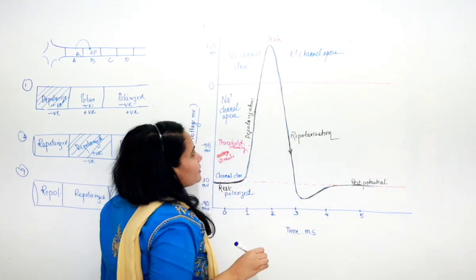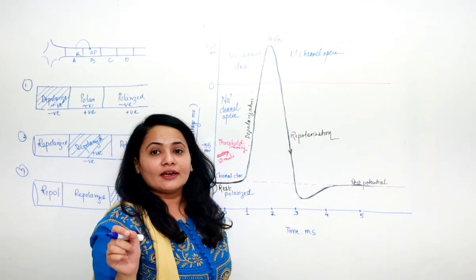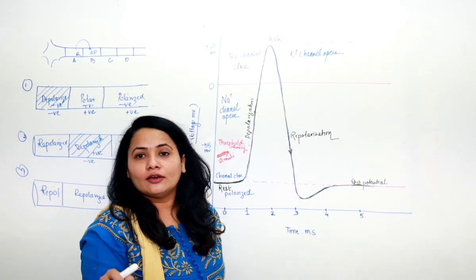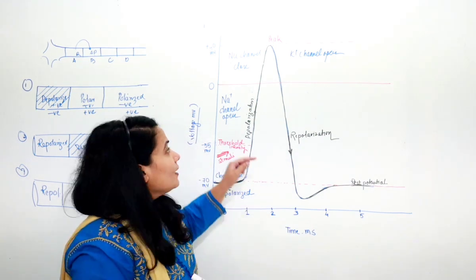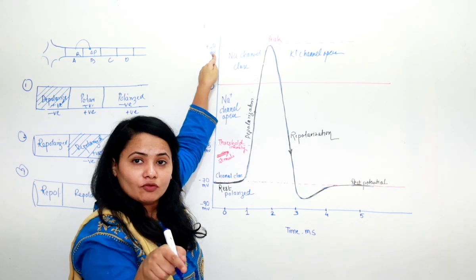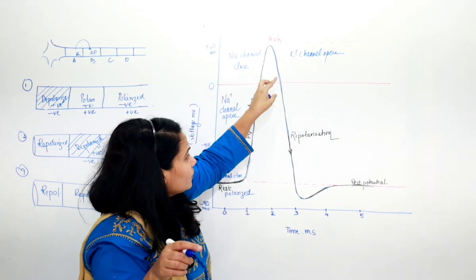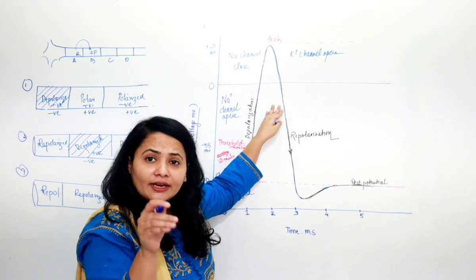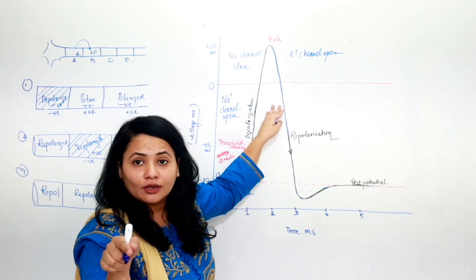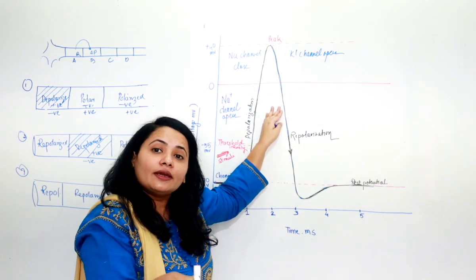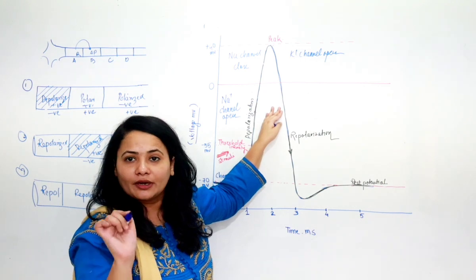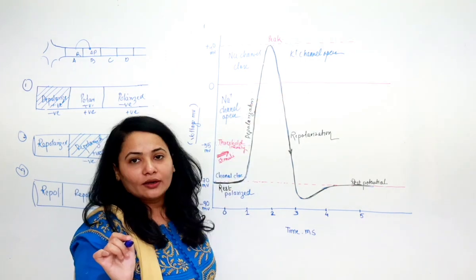So if somebody asks you, at what peak level will the potassium channel open, remember that when it goes to +40 millivolt, the depolarization condition inside the neuroplasm becomes +40. That is why we said that inside it becomes positive and outside it becomes negative. So K channels open up.